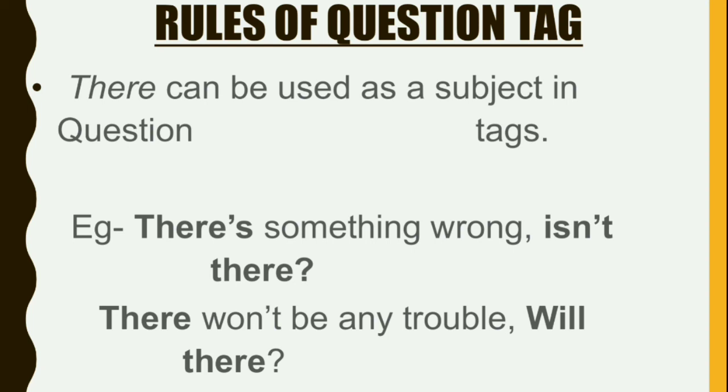Next is there. The word there can be used as a subject in the question tag. Look at the example. There's something wrong, isn't there? So there comes as a subject in this sentence, and there is repeated in the tag too. There won't be any problem. There won't be any trouble, will there? So there comes as a subject here.